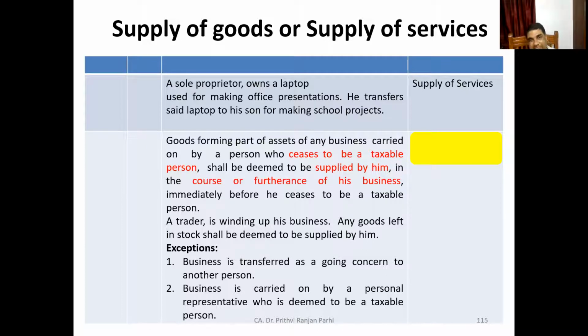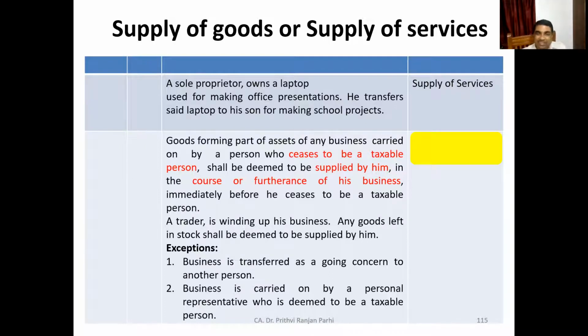Now, when it will be considered as a supply, is it a supply of goods or is it a supply of services? What do you think? Services. Again, I repeat, what is supply? Goods forming a part of business assets, and the person ceases to be a taxable person. So, of course, it is a deemed supply.